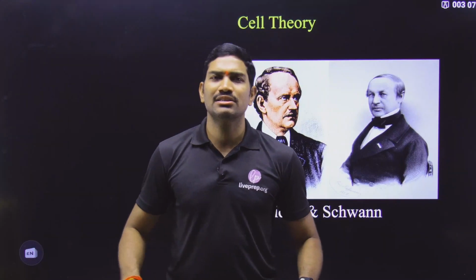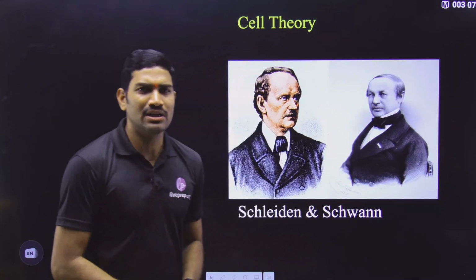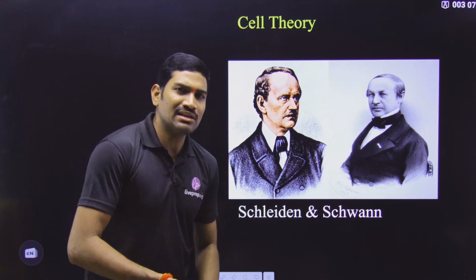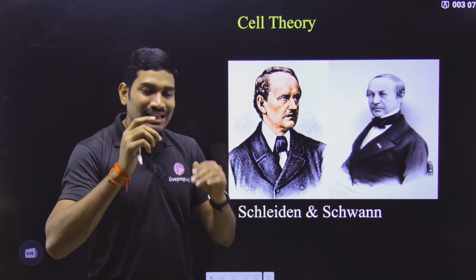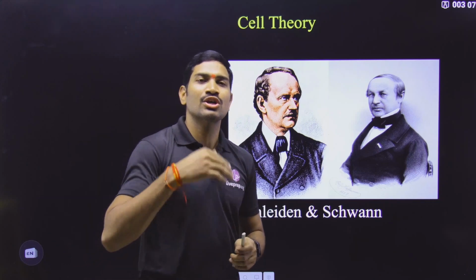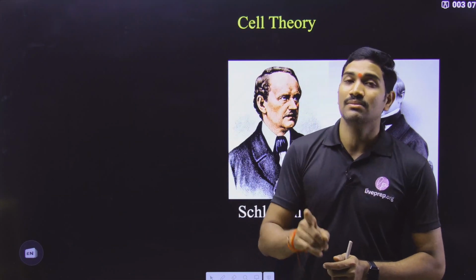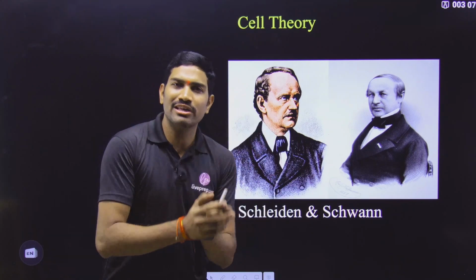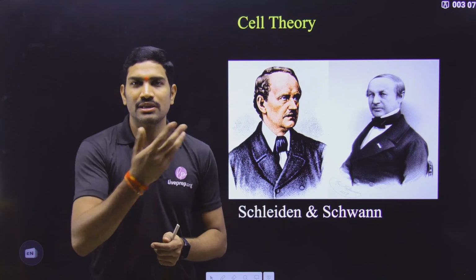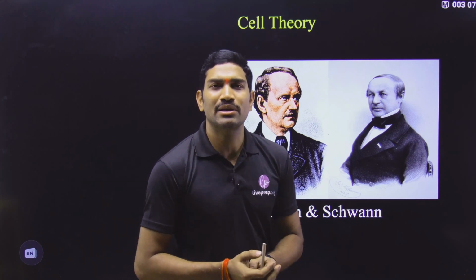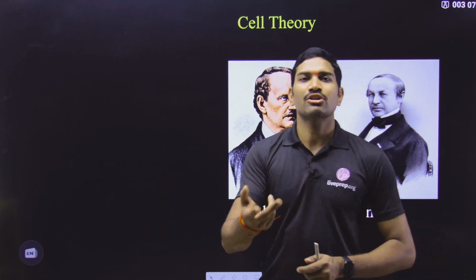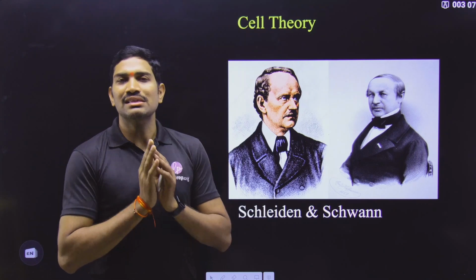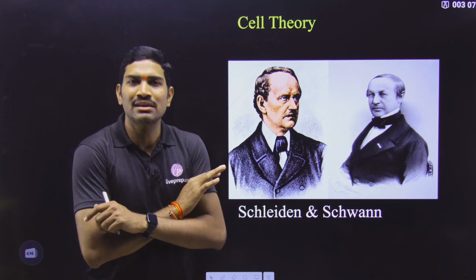Each and every organism, whether it is a prokaryote, eukaryote, whatever it is, should compulsorily have these particular cells. If it is a unicellular organism, a single cell will be present, and that itself performs all the functions, so that itself is called an organism. But in multicellular organisms, many cells are present and all of them work together, because we have studied in the previous lecture that division of labor is present. Because of this they perform all the functions, but cells are compulsorily required. If cells are not present, we should not consider that a living organism.